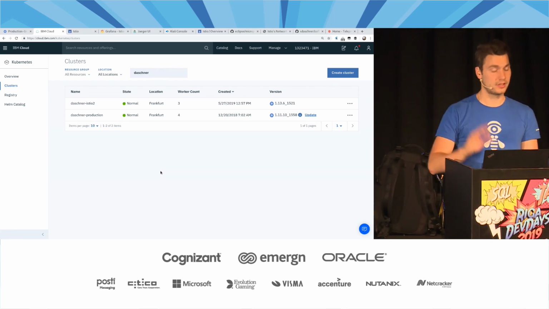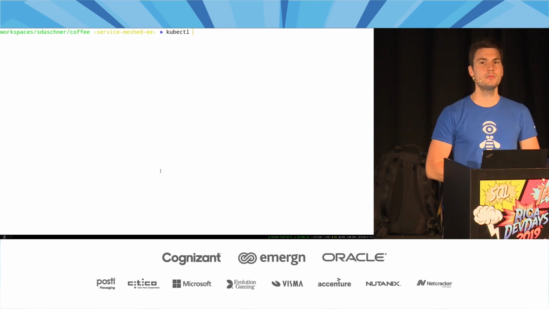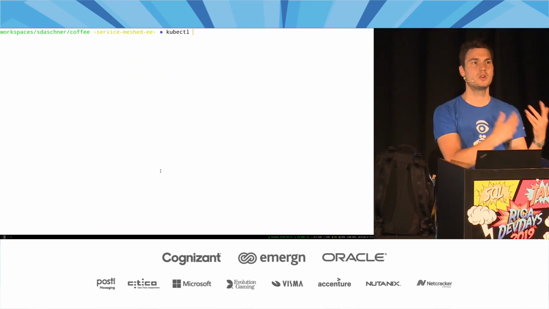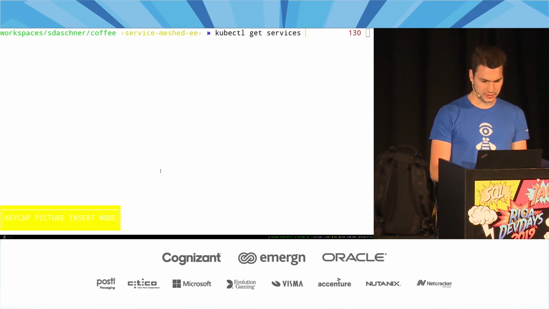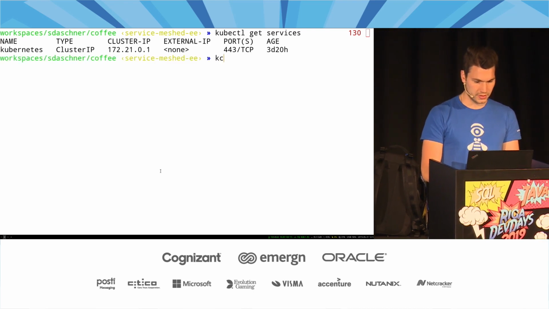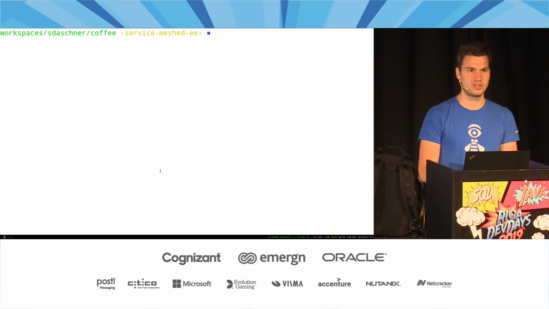So once you have access to a Kubernetes service, we can use this kube control command line tool to talk with our cluster, to take these YAMLs and throw them against the cluster, right? So we can have things like kube control, give me these services in my cluster. And well, hope that the network works. You see, well, there's not much there. Give me the pods. Well, it's basically empty. That cluster is empty, let's change it.